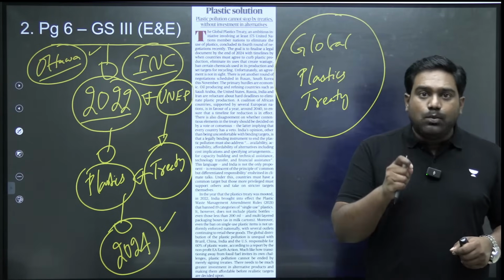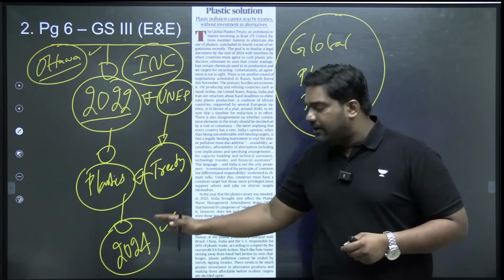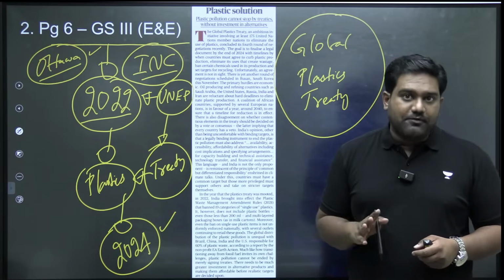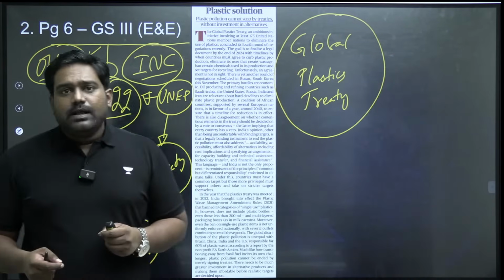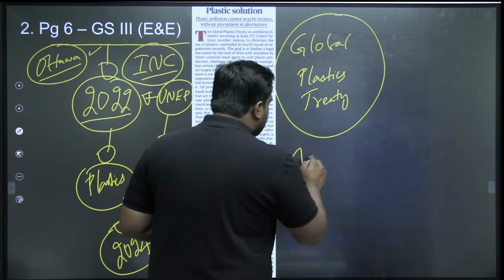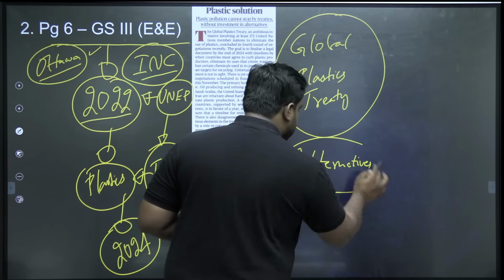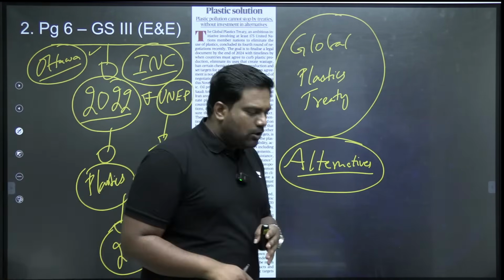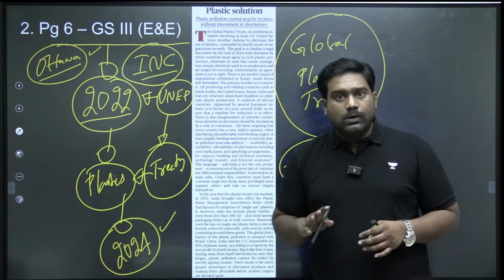So we need to understand why. What are those differences and what can be done to ensure that we have a final treaty, at least in South Korea, by the end of 2024. See, one major sticking point has been the alternatives. What are the alternatives for plastic? Because plastic is omnipresent in almost every single industry in our day-to-day life. Plastic plays a pivotal role.